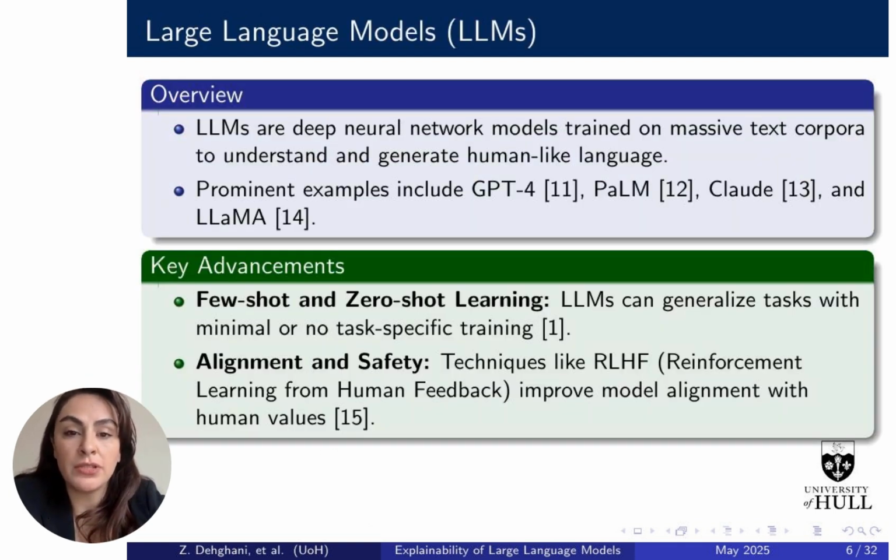Large language models, LLMs, are advanced neural networks trained on vast text datasets to mimic human language. Notable models include GPT-4, PaLM, Claude, and LLama. They excel in few-shot and zero-shot learning, allowing task generalization with minimal training. Techniques like reinforcement learning from human feedback, RLHF, enhance alignment with human values, ensuring safer interactions.